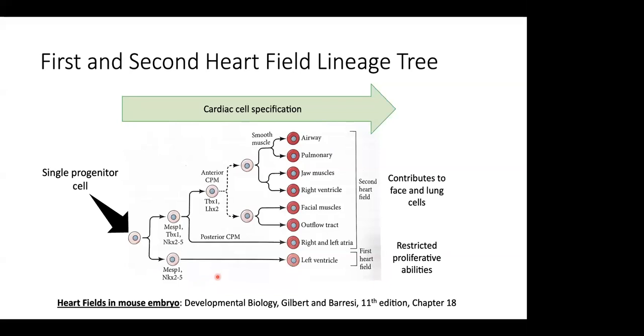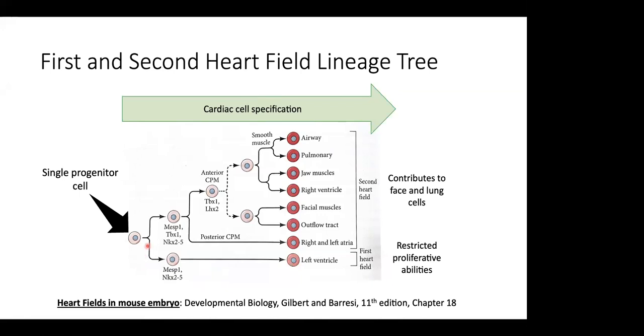All right. So what I was trying to say is that this lineage, the heart field lineage tree that you see on the screen, is pretty similar to what you just saw in the previous slide, except it tells us a little bit more about the molecular markers that are expressed in these cells at different stages.